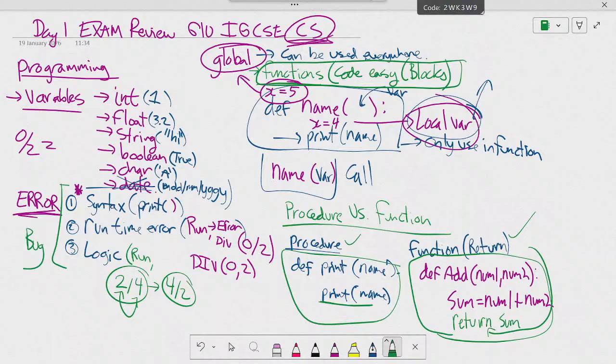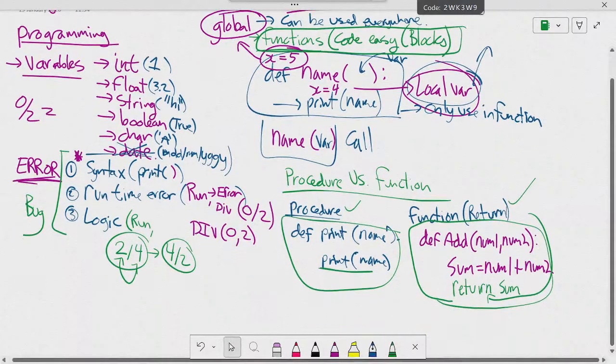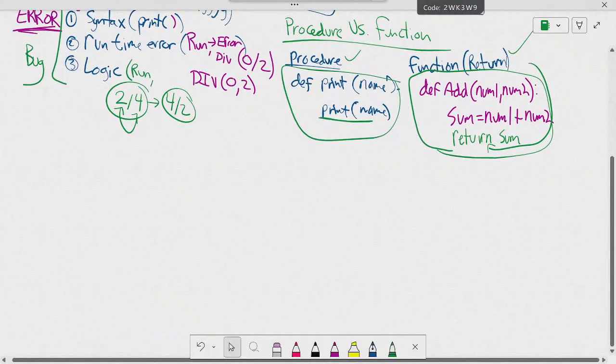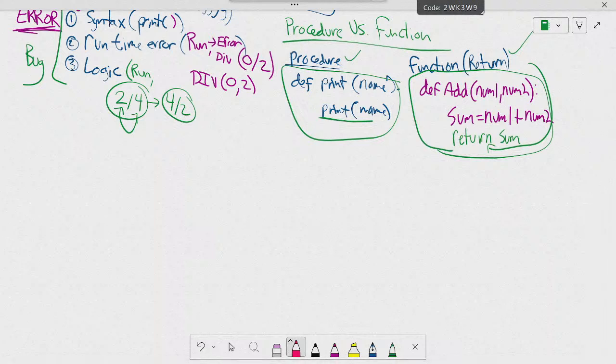Which one does not return data? Procedure. Okay, you just have to remember procedure, no return. Okay. Next thing we have is loops. Okay, this is the next loop. We have the for and then the while loop. Okay?